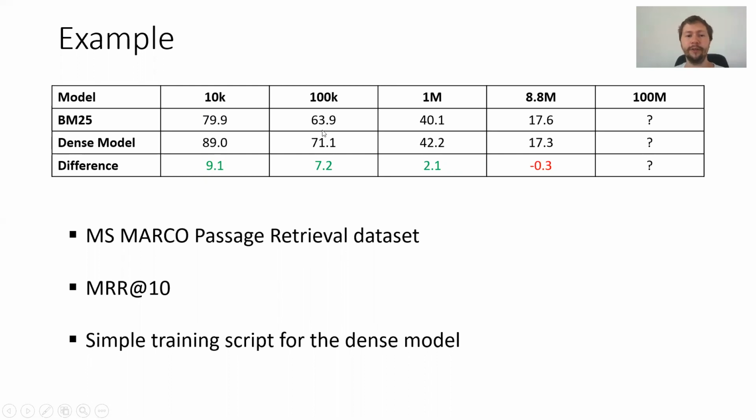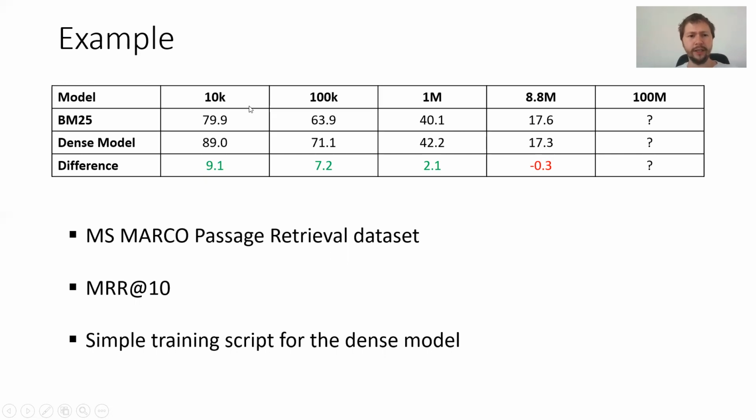When we go to 100,000 documents in our index, we see that the performance difference between the sparse and the dense model drops. But still, the dense model is a lot better. If we go another order of magnitude to 1 million documents, we see that the difference decreases further. Here we have a difference of just 2 points, but still the dense model is better than the sparse BM25 model. If we use the full corpus of 8.8 million documents, we suddenly see that the sparse model BM25 is better than the dense model.